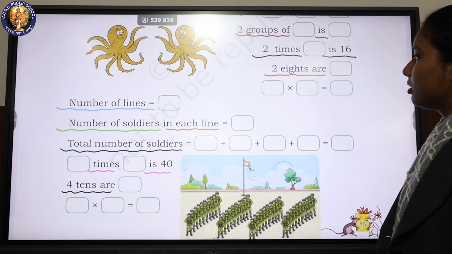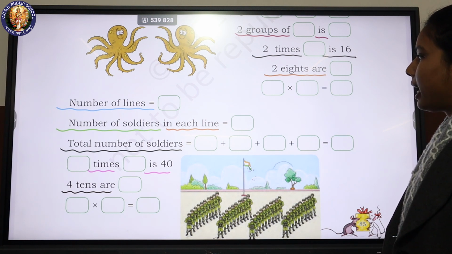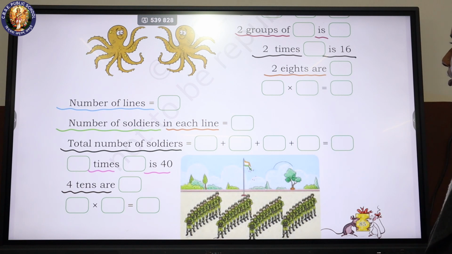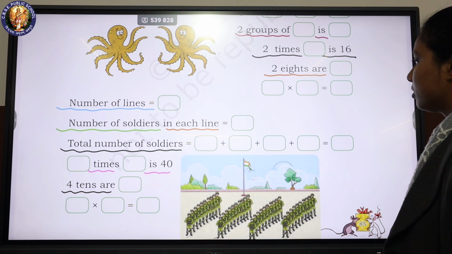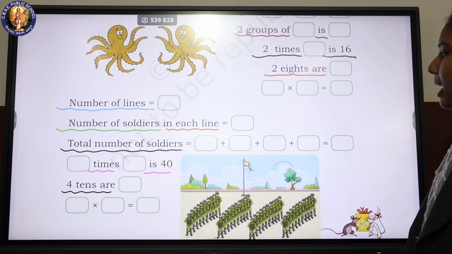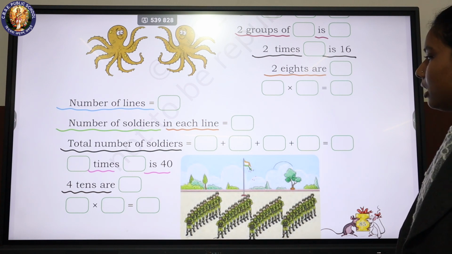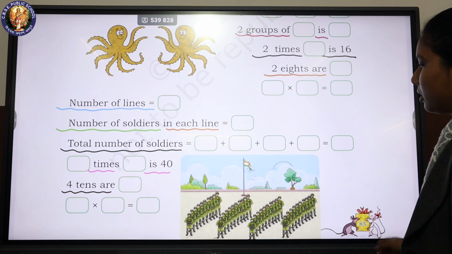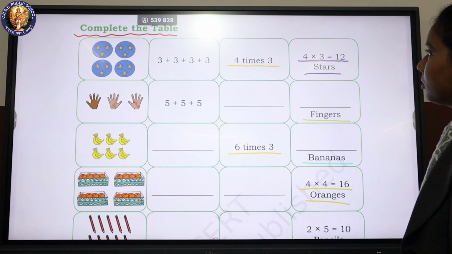Number of lines. Number of planks is equal to blank. Number of soldiers in each line is equal to blank. Total number of soldiers is equal to blank. Blank times blank is 40. 4 tens are blank. Blank into blank is equal to blank.